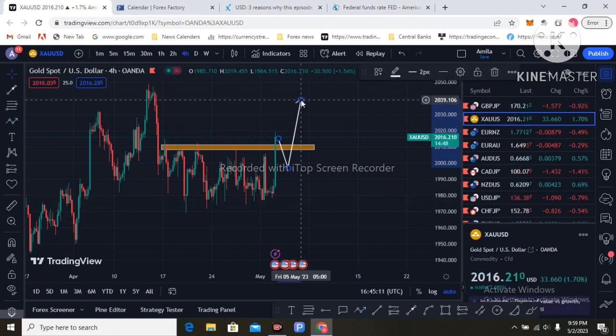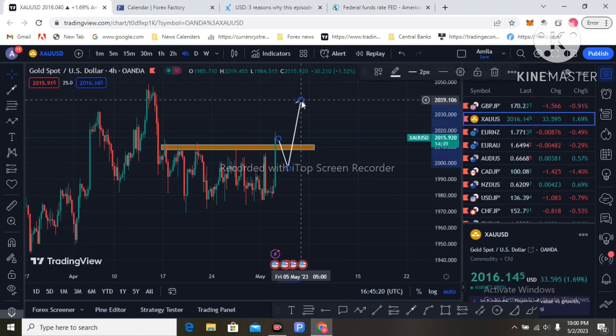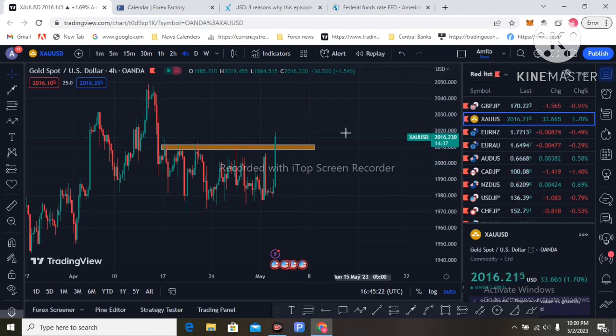The 2050 is the first target. That's my first trade idea: the actual figure is 5.25, a 25 basis point hike.